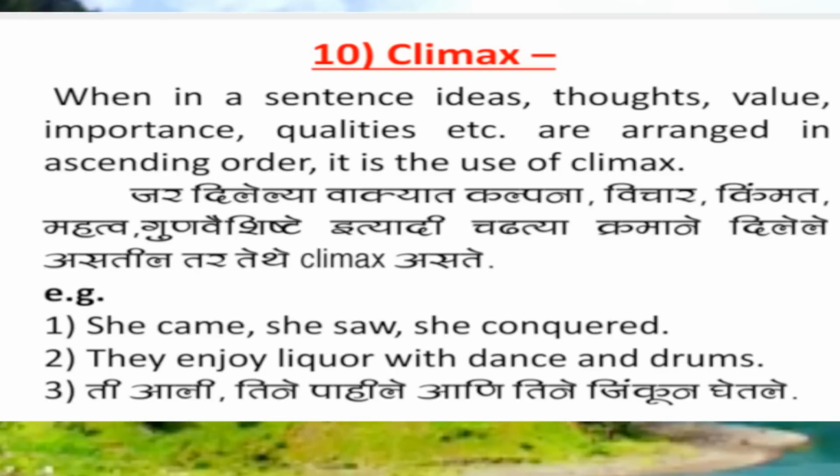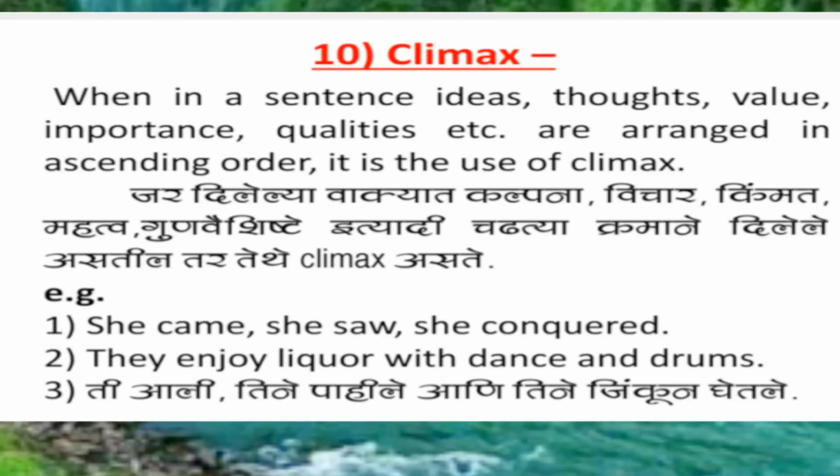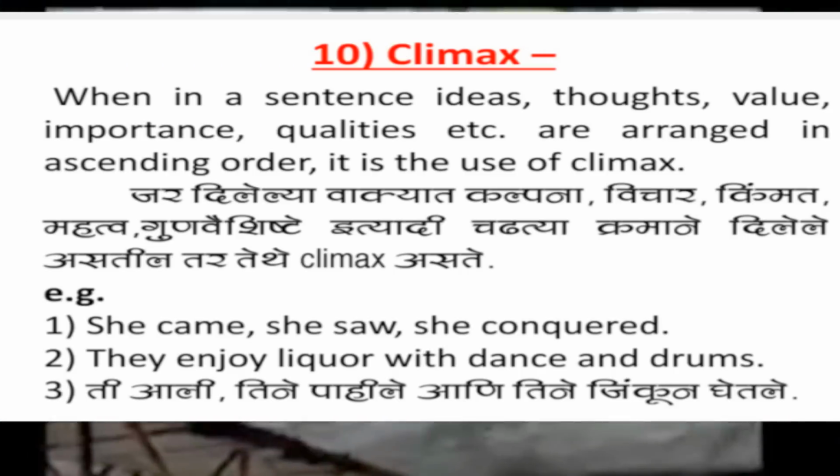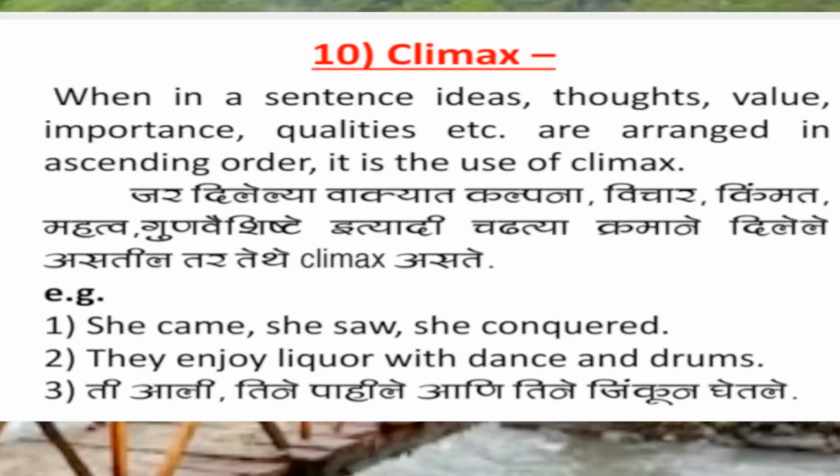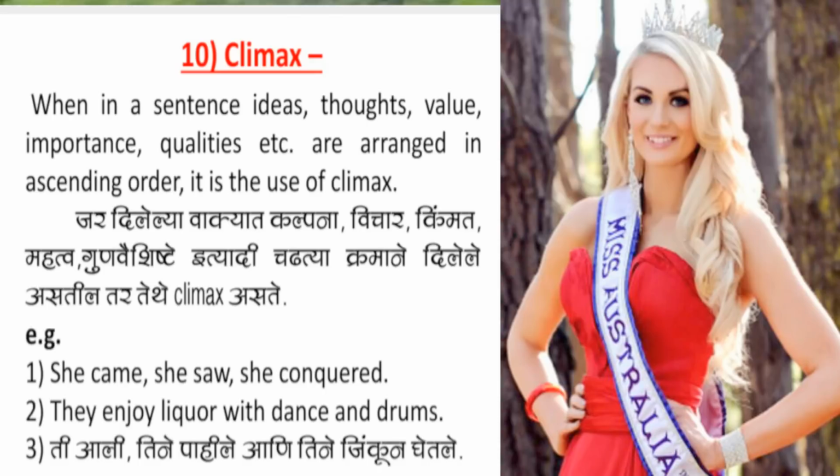Figure of speech climax. Definition: when in a sentence, ideas, thoughts, value, importance, qualities, etc. are arranged in an ascending order, it is the use of climax. For example, she came, she saw, she conquered. Here the importance is arranged in an ascending order. So we can say the figure of speech climax is used here.